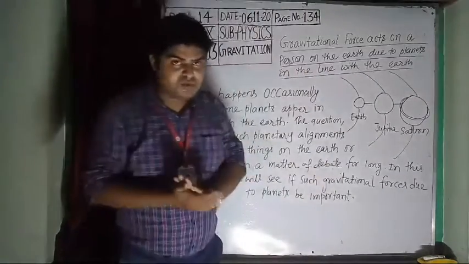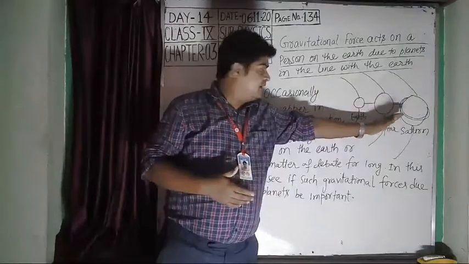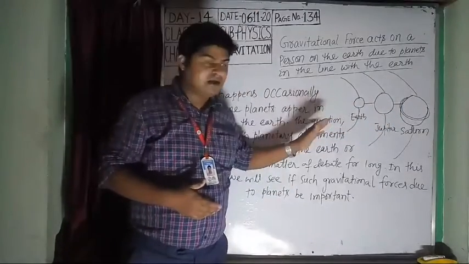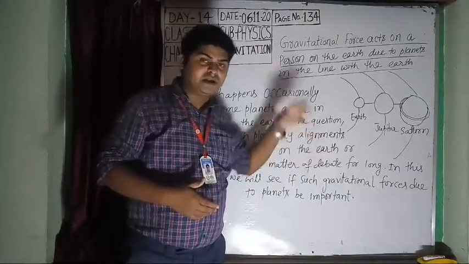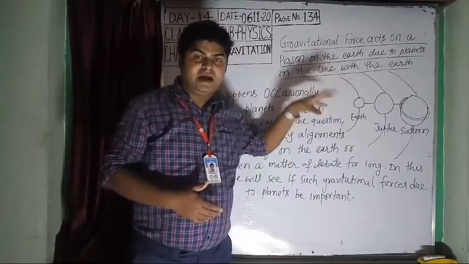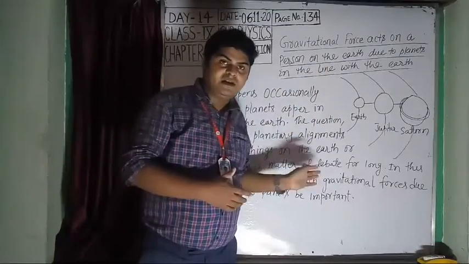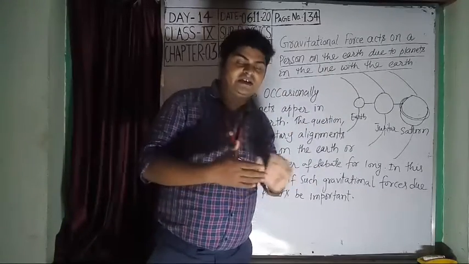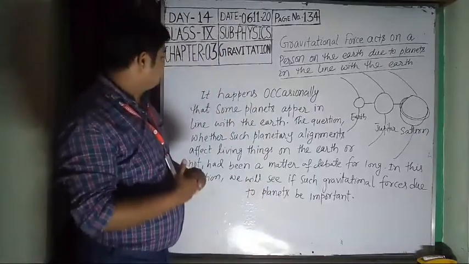When two or more planets come in a straight line with the earth, what is the total gravitational force on the person lying on the earth? Today I will find this gravitational force. So let us see here.